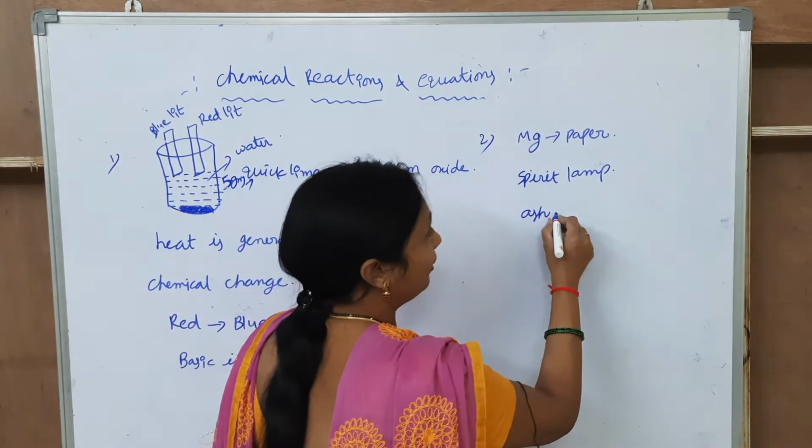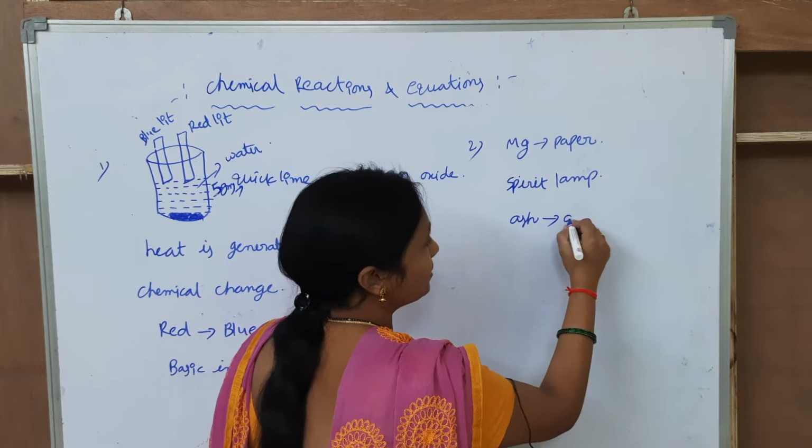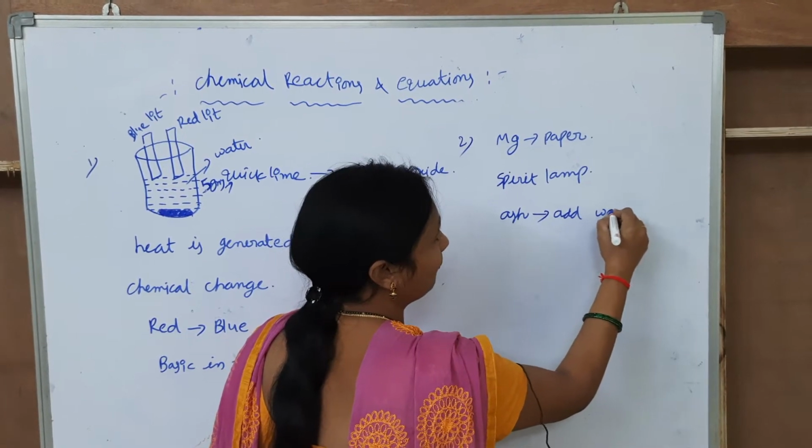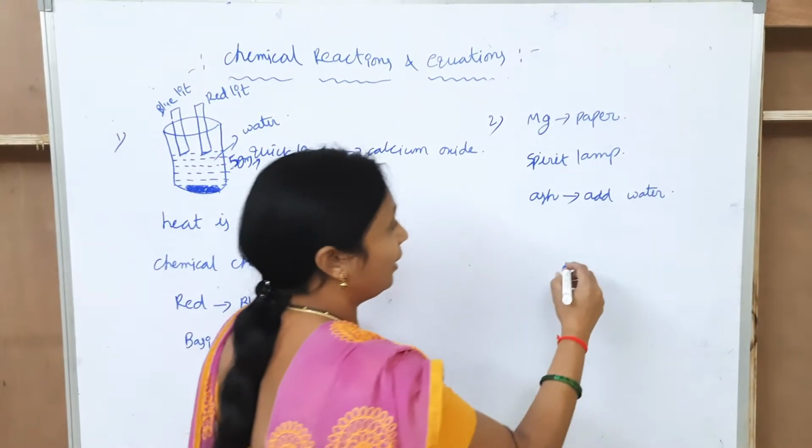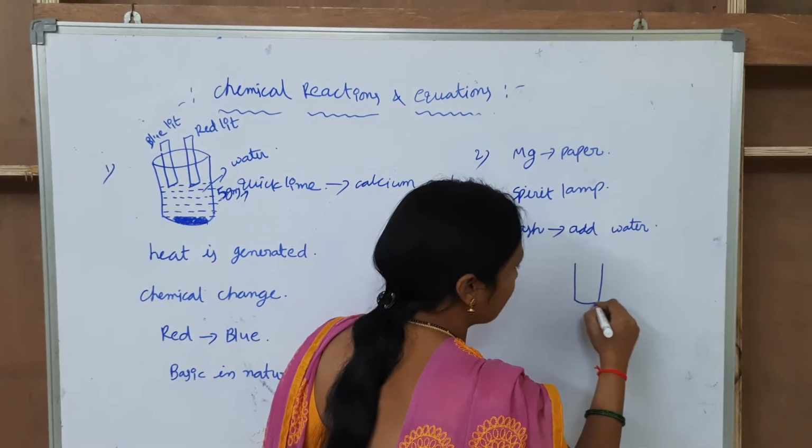Next, I am collecting this ash into one beaker and adding some water.